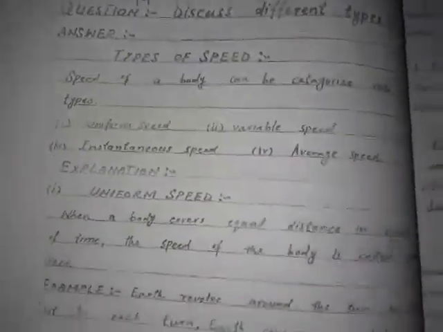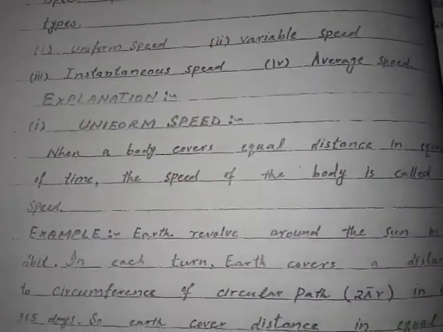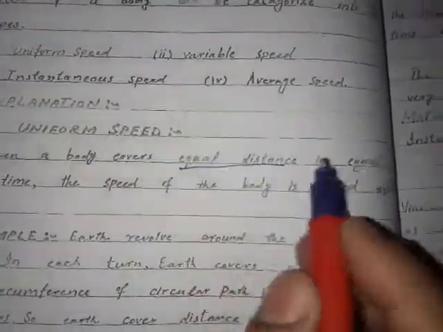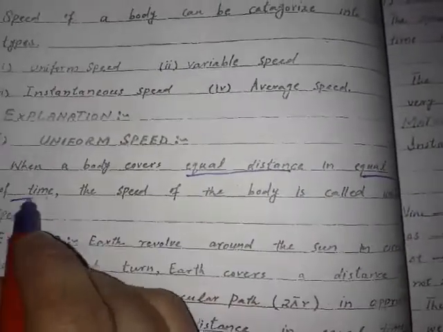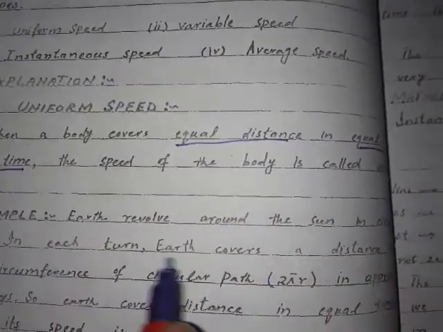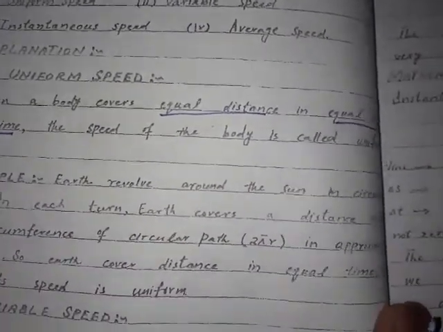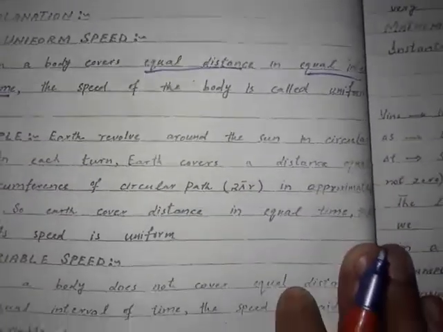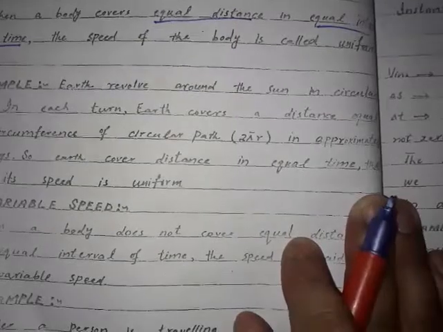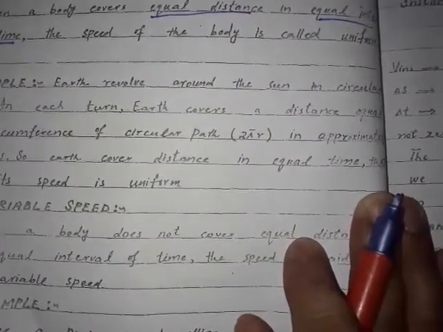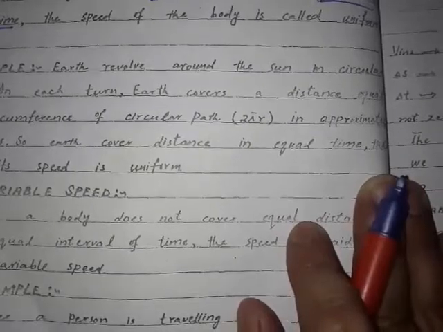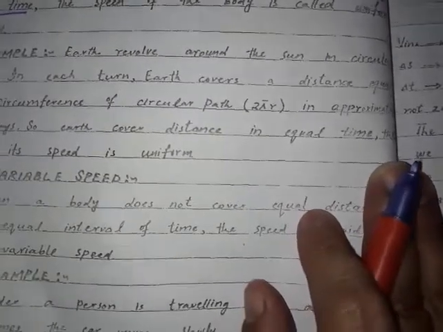Speed, and average speed. Explanation. Uniform speed: when a body covers equal distance in equal interval of time, the speed is said to be uniform. Examples are: Earth revolves around the sun in a circular orbit. In each turn, Earth covers a distance equal to the circumference of the circular path, 2 pi r, in approximately 365 days. So Earth covers distance in equal time. That is why speed is uniform.